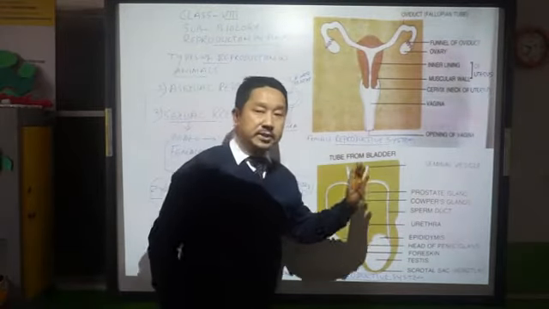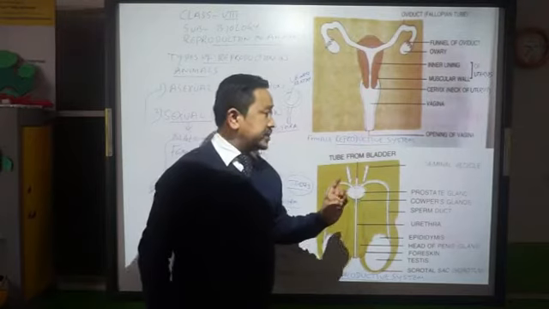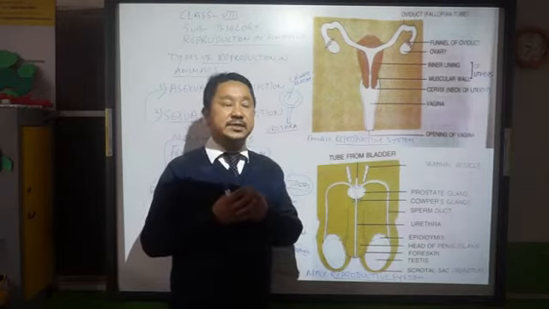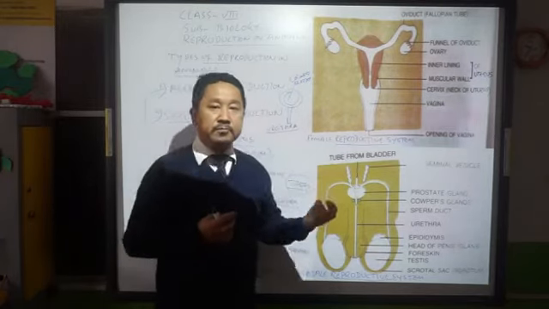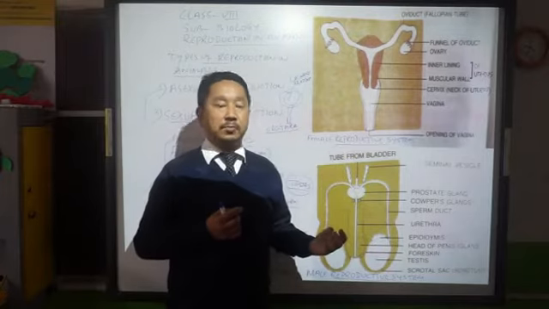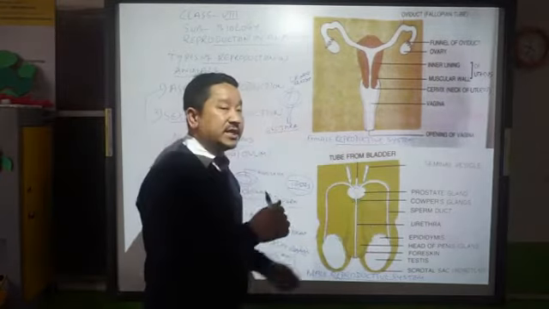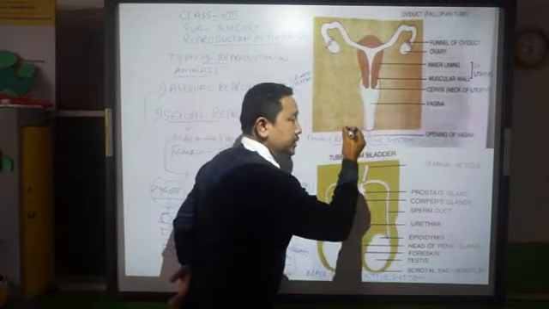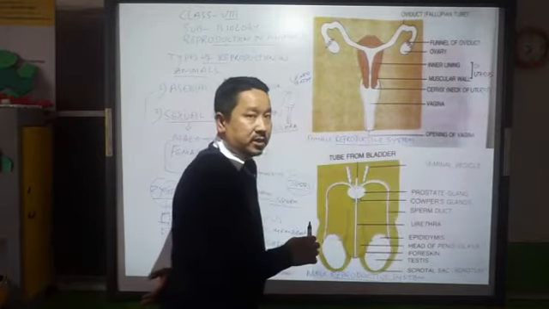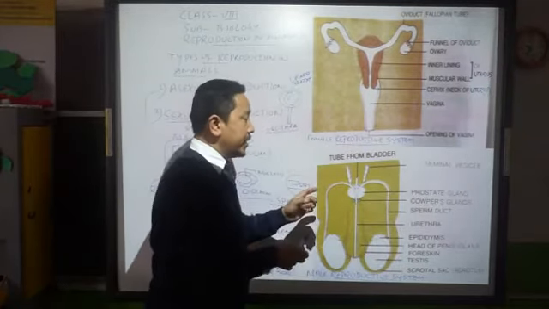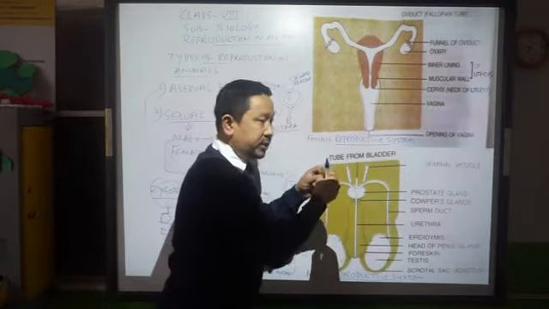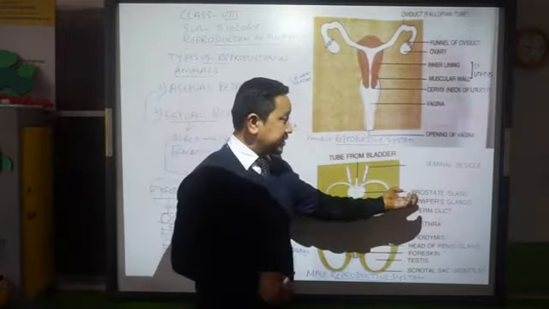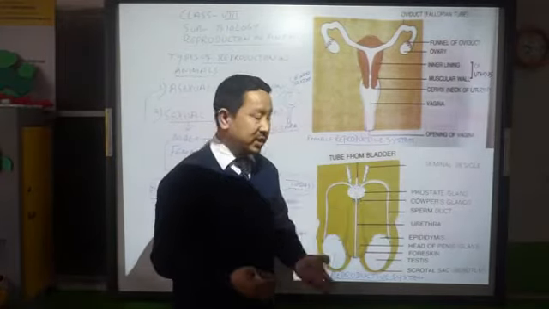What does the seminal vesicle do? It produces a kind of secretion which serves as the medium for the transportation of sperms. Sperm is coming from here, and that sperm needs something to get transported, so it makes use of the secretion produced by this seminal vesicle. The sperm mixes with that fluid, and by means of that secretion the sperm travels further.